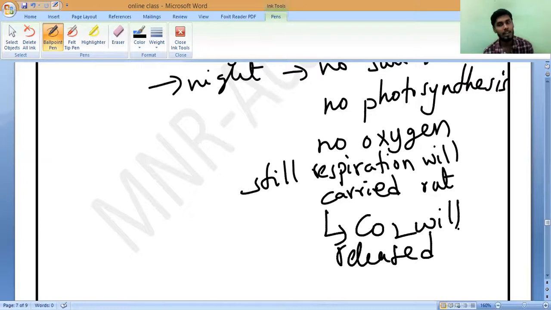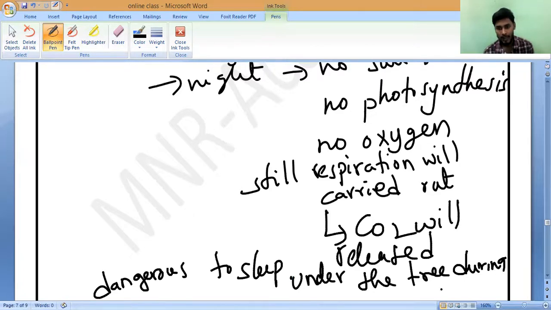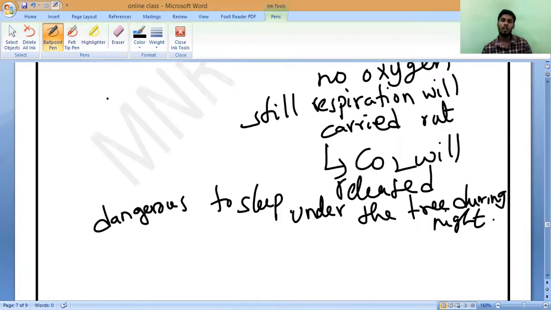Carbon dioxide will be released, so it is very dangerous to sleep under the tree during night time. That's all. Do you understand, Chaitanya? Now that is enough.